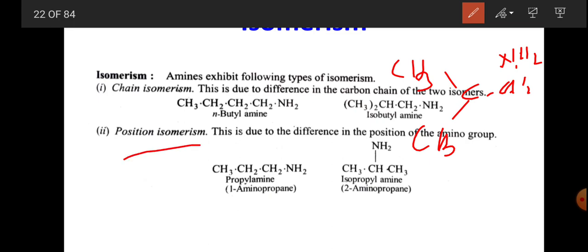And position isomerism. This kind of isomerism is possible when the position of the amino group is changed. This is due to the difference in position of the amino group. So we can observe 1-aminopropane and 2-aminopropane. This is the first carbon, second carbon, third carbon, and here also first, second, third. The first carbon having NH2 is 1-aminopropane, and the second carbon having the amino group is 2-aminopropane.